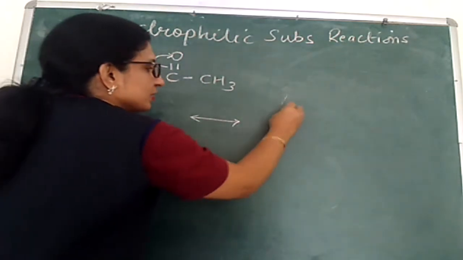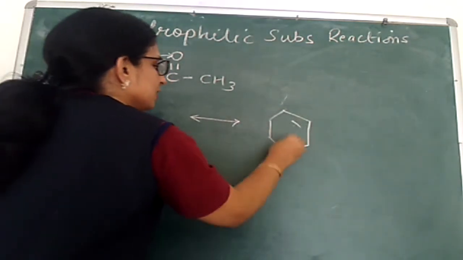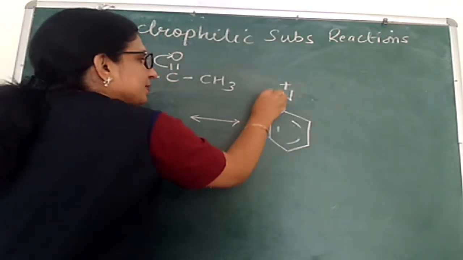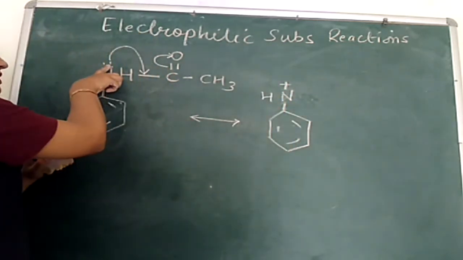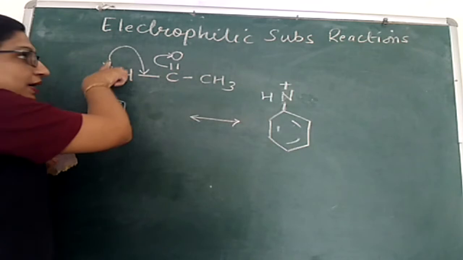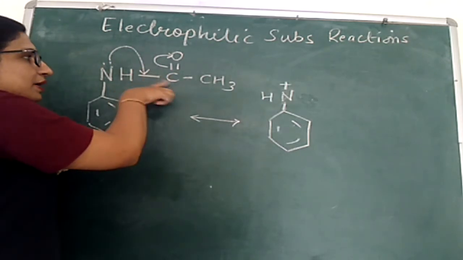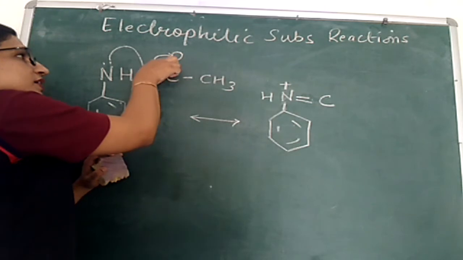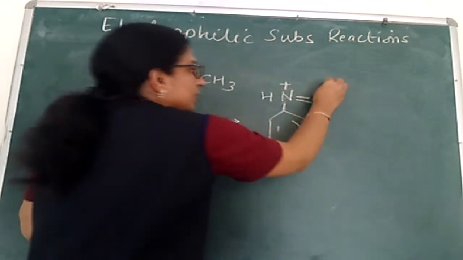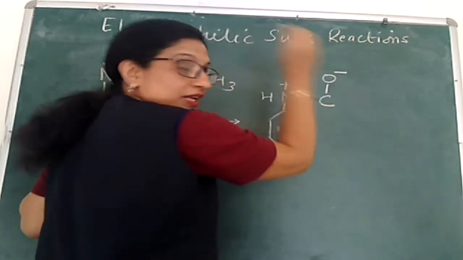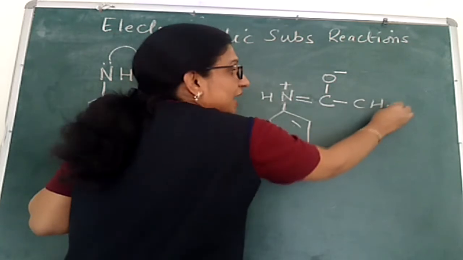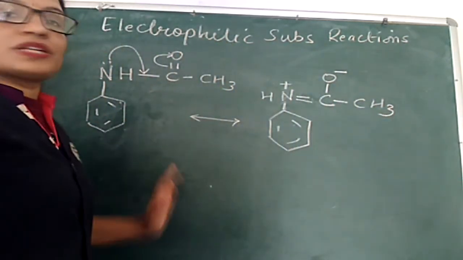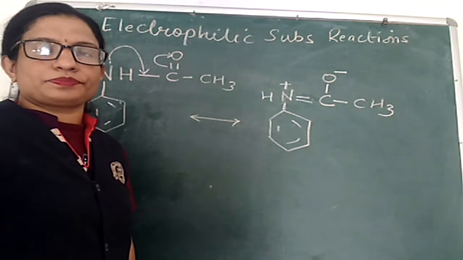What will be that structure? Look at this structure. This nitrogen is donating its lone pair to carbon in sharing. Here it will be a double bond, and these two electrons are taken away by oxygen. So here it will be a single bond, oxygen with a negative charge, and the CH3 as it is. So these are the two resonating structures of acetanilide.